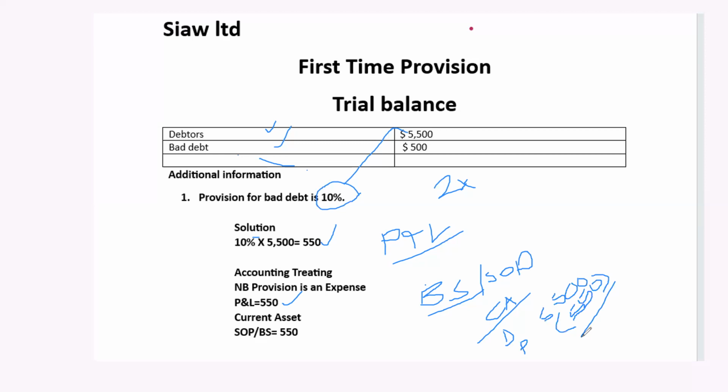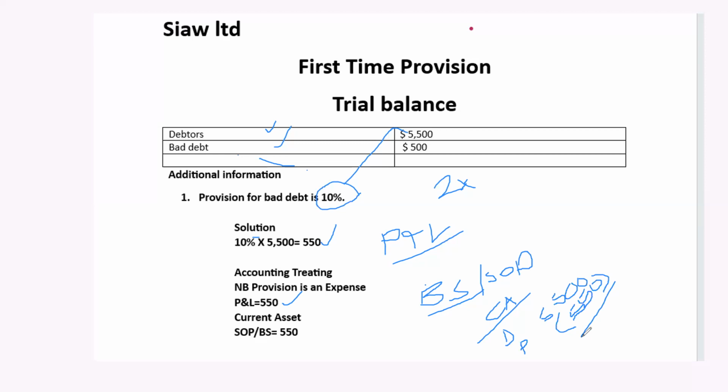First of all, we need to know that provisions are made on the debtors figure. So it's the percentage on the debtors figure. When I'm done, the amount that I've gotten is just a mere calculation. I need to know the accounting treatment. So it will go to the profit and loss account and also go to the balance sheet.